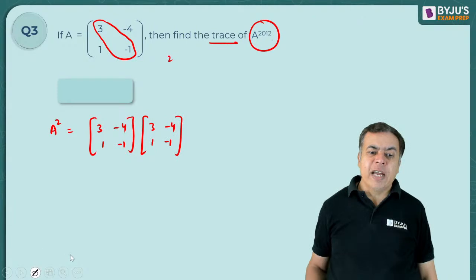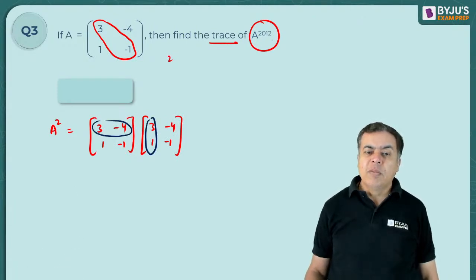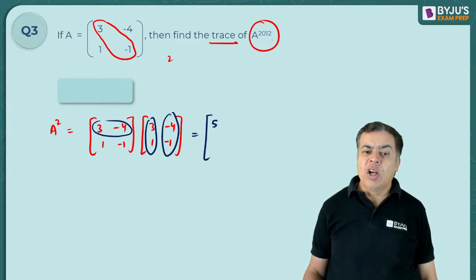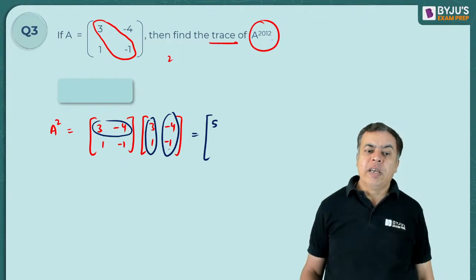Let's multiply it. You know how to multiply. First this row with this column: 3 into 3, 9, 9 minus 4, 5. Then this row with this column: 3 into minus 4, minus 12, and this will be plus 4, so minus 8.